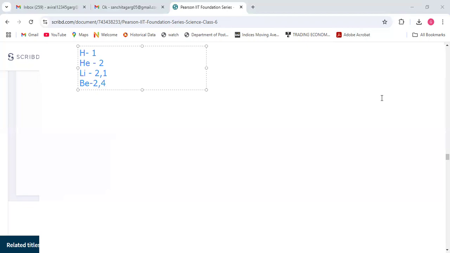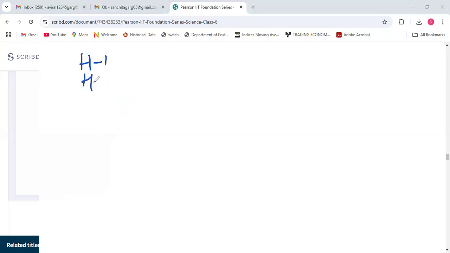I think I will write with the pen, so that will be better. 2 comma 4. B is 2 comma 5. Till 8 we will continue. Carbon 2 comma 6. Wait, I think I'm making a mistake. Here beryllium it is 2 comma 2. The last ones I will write again once.